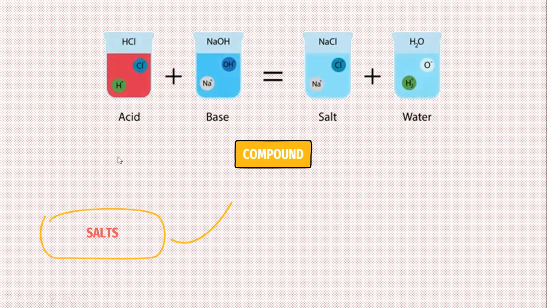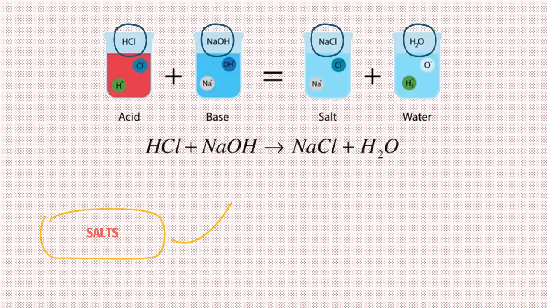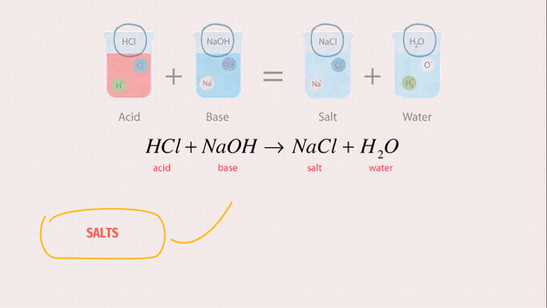Here, what we did is that we mixed the hydrochloric acid with the base, to get the table salt and water. As I said, this is the chemical equation, acid plus base. When you mix an acid with a base, you get a salt and you get water too.